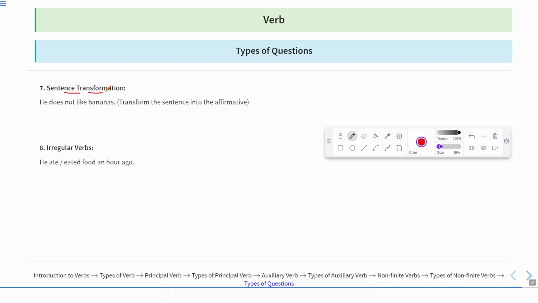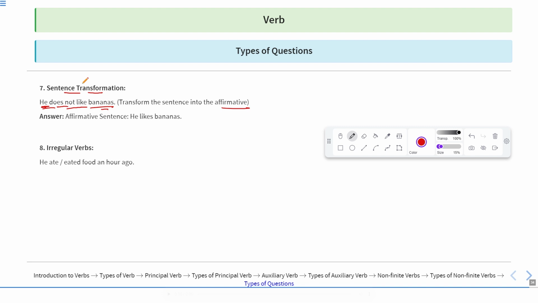Sentence transformation. You may be asked to transform the sentences. "He does not like bananas." Transform the sentence into affirmative. So this is the negative sentence. You have to convert the sentence into an affirmative sentence. Affirmative means positive. So the affirmative sentence: he likes bananas.